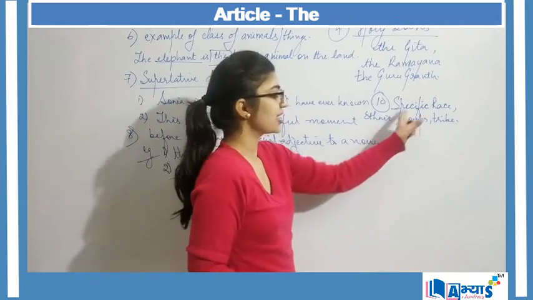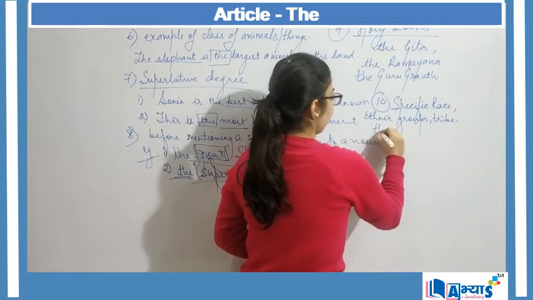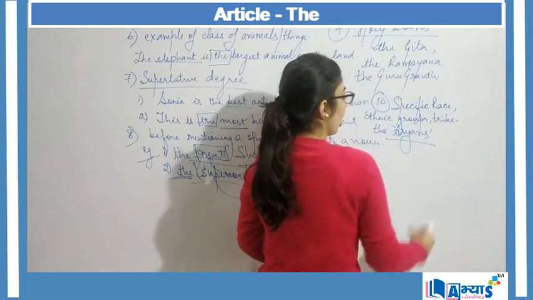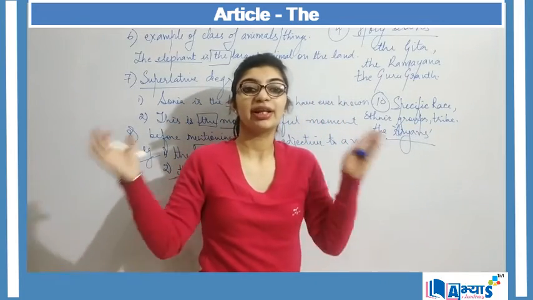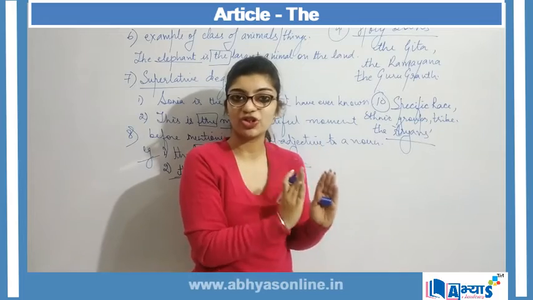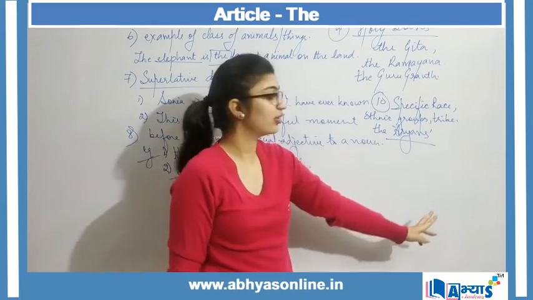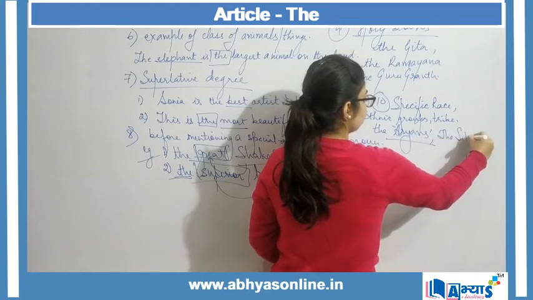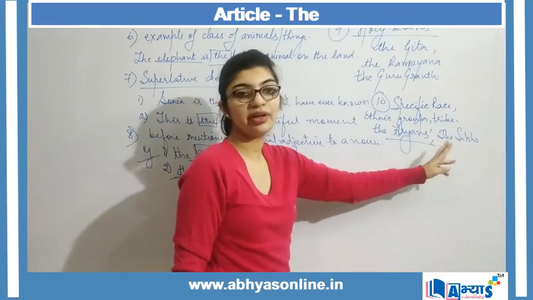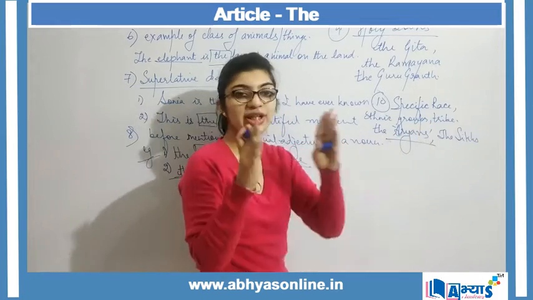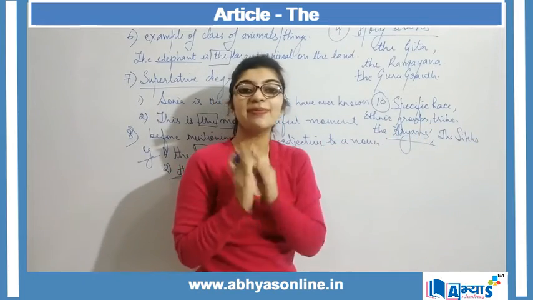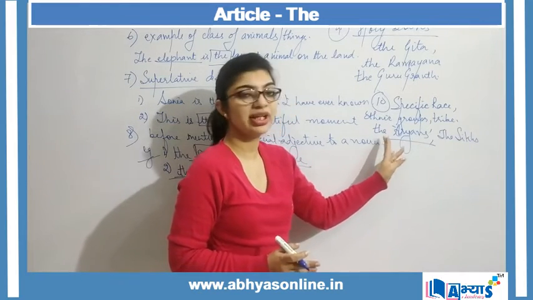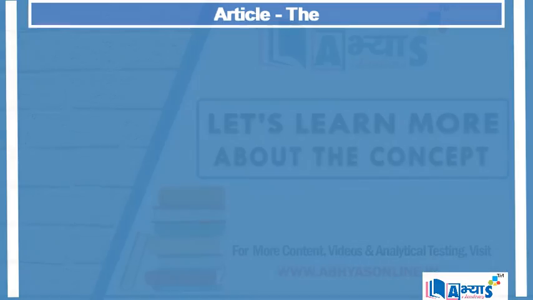Specific race can be the Aryans. Why? Because Aryans are not just any group, they are a special group of ancient history. So the Aryans, or we can say the Sikhs. So the Aryan, the Sikh, we are mentioning a specific race, a specific ethnic group, right? So for that we are going to make use of the article the.